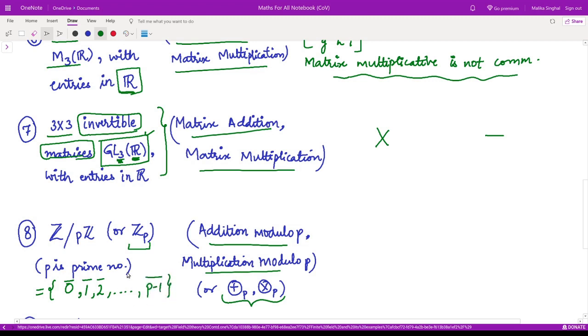That is, you have classes with one number less than the given number p, where in this case p is prime. So, what is each class? For example, I am taking the class 2, right? It contains all numbers which when divided by p leave a remainder of 2.